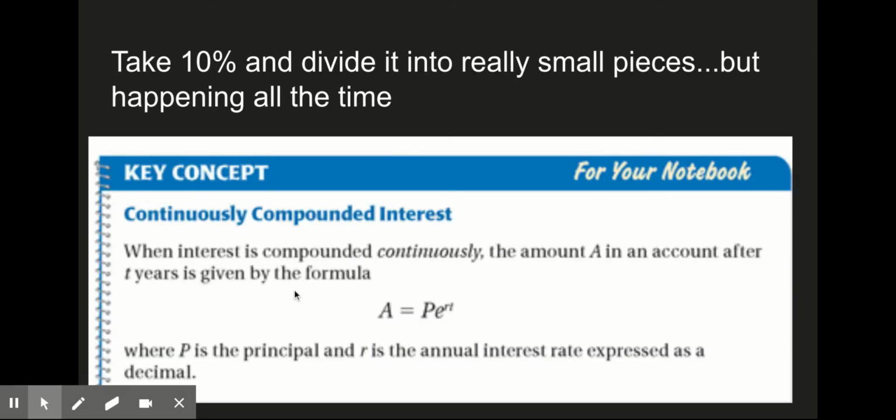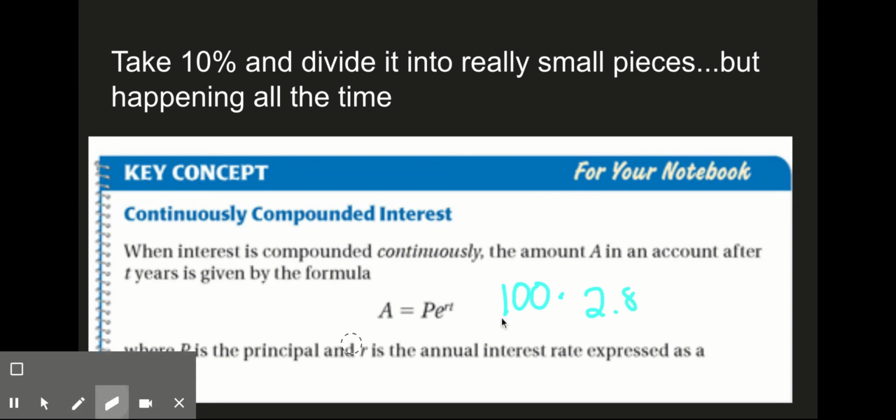It's going to look like this. The answer, or the amount, is going to be the principal, right? We're used to having P be principal, times e to the power of rate times time. So it's essentially saying your principal amount, say it's $100, times e, which is 2.8.